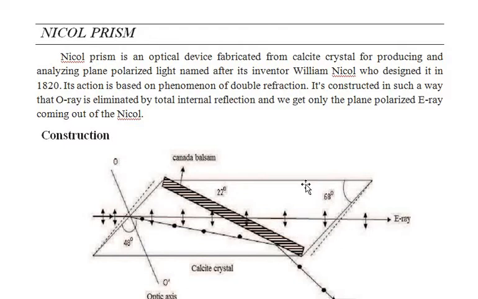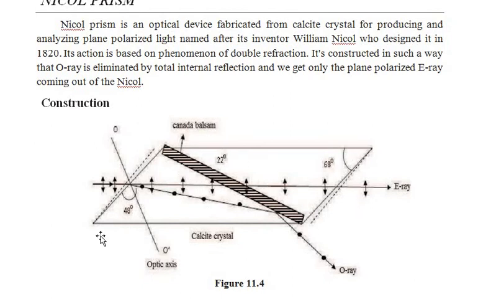That means one crystal is taken, then cut diagonally into two pieces, and these two pieces are immediately joined by using the Canada balsam. Then the outer side of this prism is blackened, or one can cover it with black paper, and the two faces, this face as well as this face, are transparent.